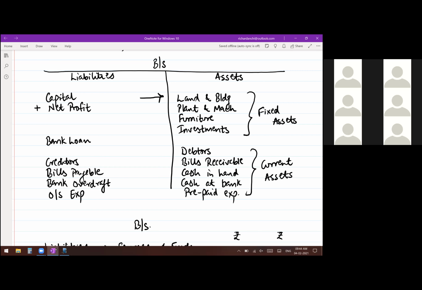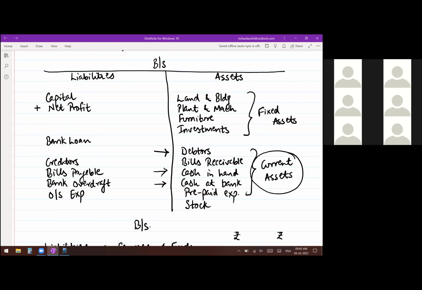Then in that case, whatever your stock is there, that is going to change every day. Stock is an asset that is going to change every day. Debtors are your customers. With them you deal on a daily basis, so that amount is going to change. Of course, cash in hand and cash at bank is constantly changing. Money is coming in, money is going out. That is constantly changing. When change occurs due to regular business dealings, those assets are known as current assets.